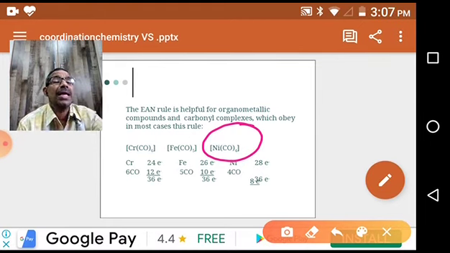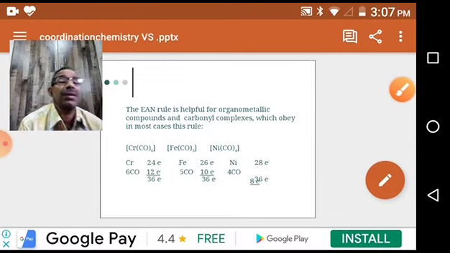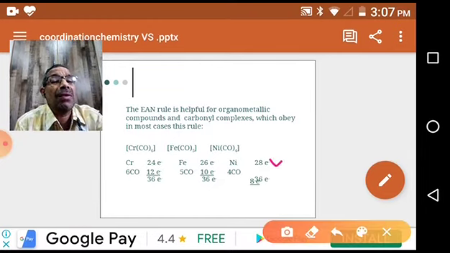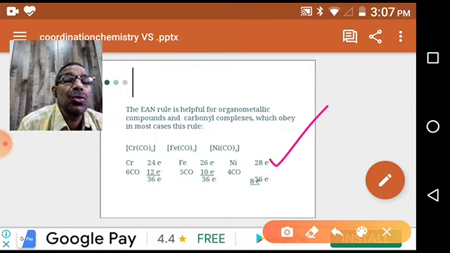You see, nickel, we know atomic number is 28. We know that nickel 0 means oxidation state is 0. That's why neither electron lost or gained. 28 minus 0, 28, plus 2 into number of ligands. We have 4 ligands. All are similar ligands, that is carbonyl. It is a neutral ligand. That's why the oxidation state of nickel is 0. That's why 4 carbonyl ligands.